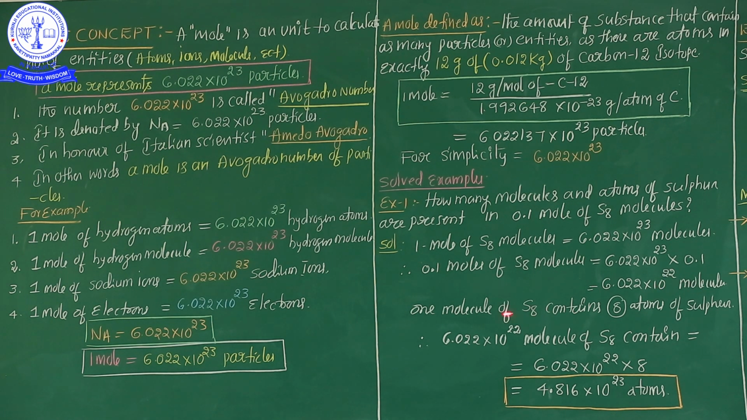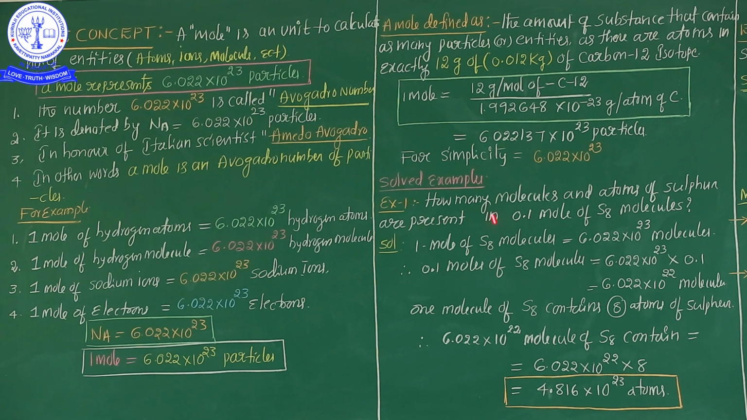Okay? And 1 molecule of S8 contains 8 atoms of sulfur. Now here you already obtained 6.022 × 10^22 molecules of S8, so the atoms equal 8 multiplied by 6.022 × 10^22. Ultimately, 4.816 × 10^23 atoms are obtained. So this is the exact answer to this question.